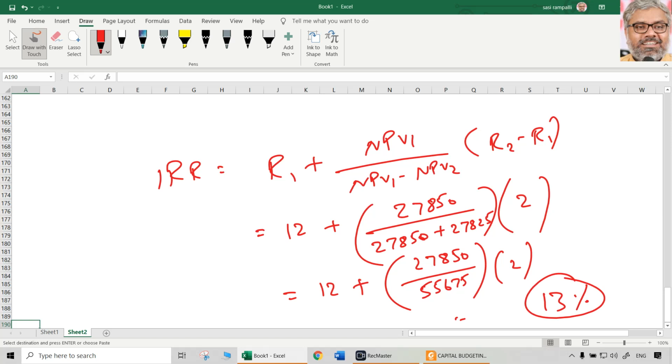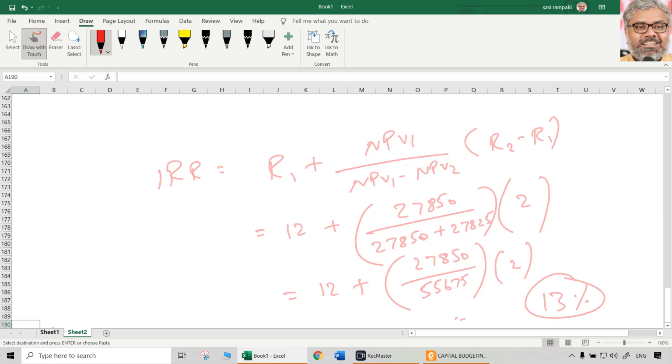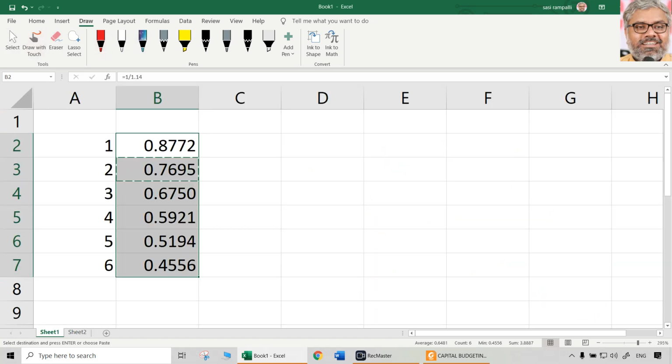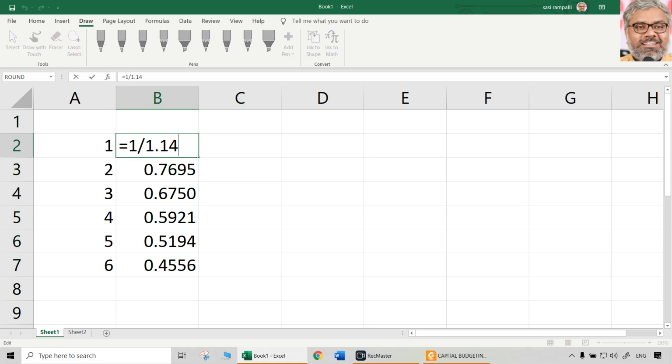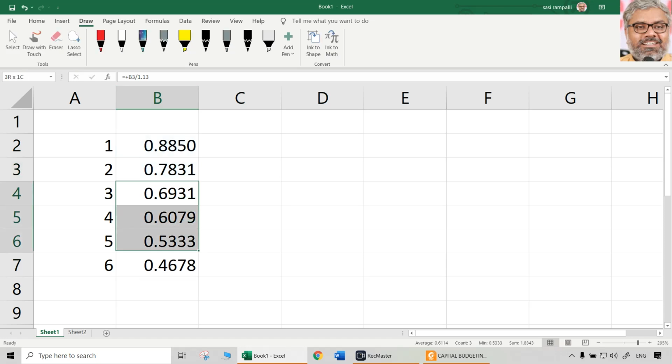So at 13%, the NPV will be 0 approximately. Let us check that also, just for understanding. Let us say here we have changed all the PVIFs, and PVIFA at 13% is going to be 3.9975.